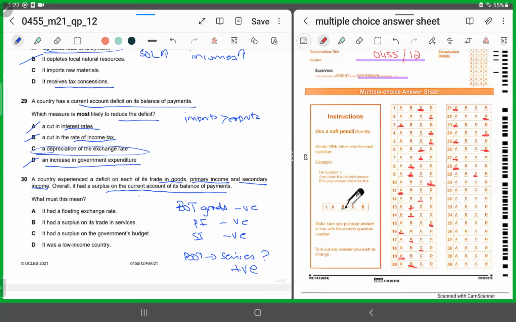That is why, in spite of having all these three components negative, the country still managed to have a surplus. How was this possible? This means that the surplus in trade in services must be large enough to offset the deficit in all these three components. So for 30, we'll shade in B as the correct response.